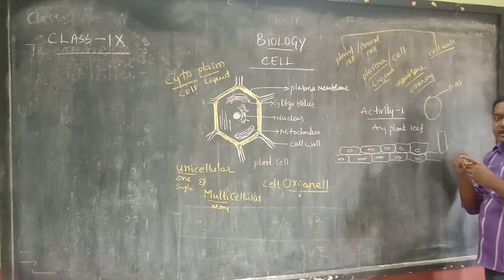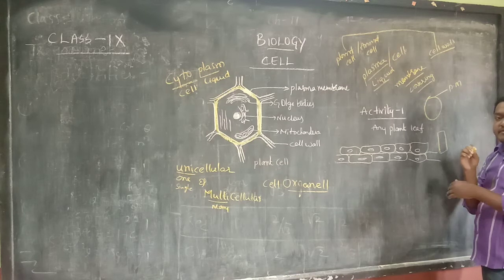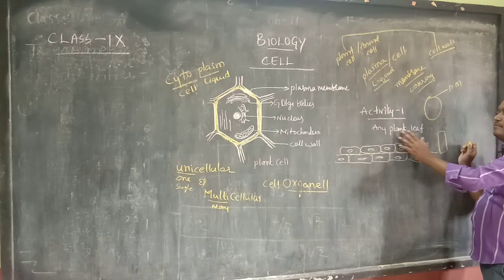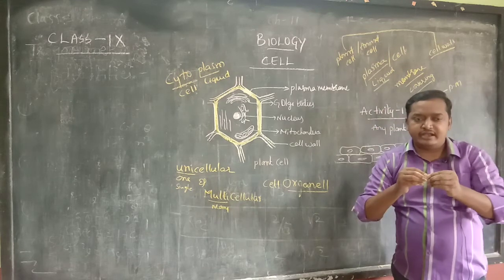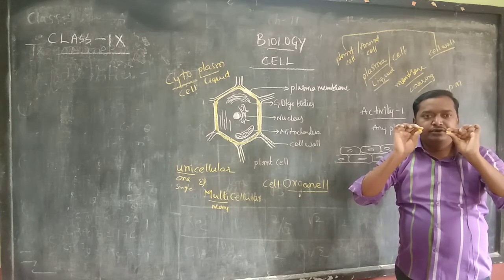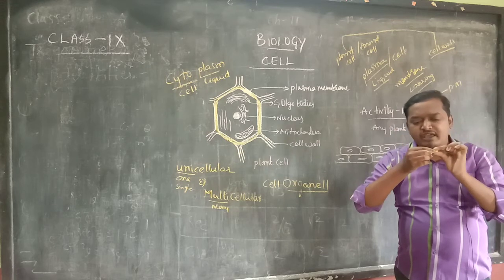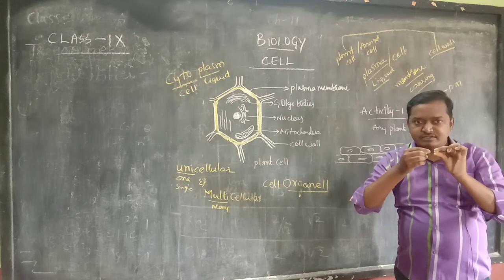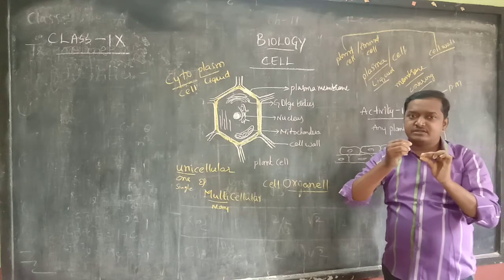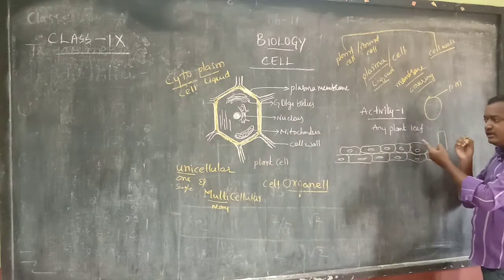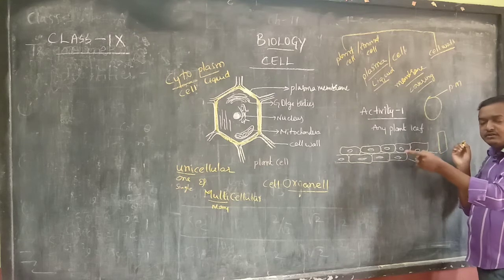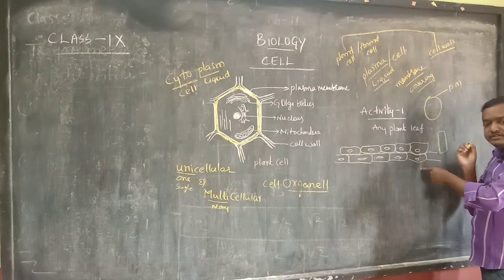When we have the regular classes, or whenever we have the time, we will show all the slides. So in activity 1, take any plant leaf. Take the leaf in your hand and suddenly jerk it. Then it breaks into two halves. A small white layer, a small membrane, will come out. Take it, make it into small pieces, and put it on a slide. Then put it under the microscope and observe. Draw the same diagram. Is it clear?